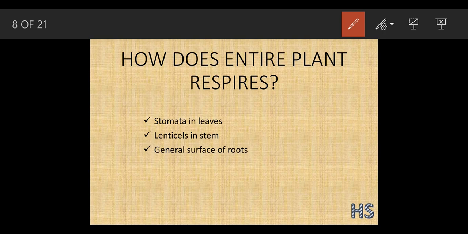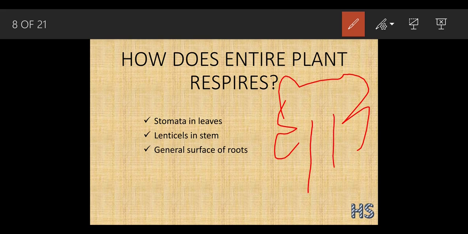They respire through stomata, which is present in the leaves. Okay, I know this is not the leaves. This is the stem, and these are the roots. So these are the three different parts of the plants.